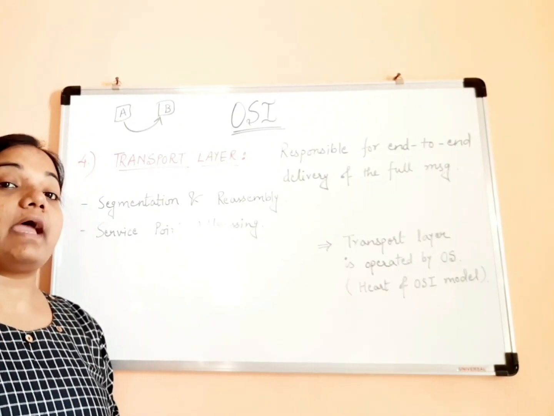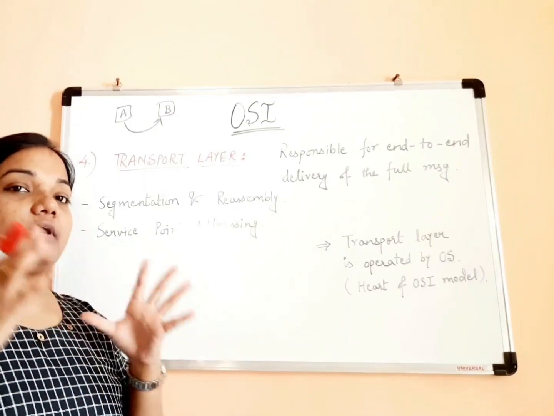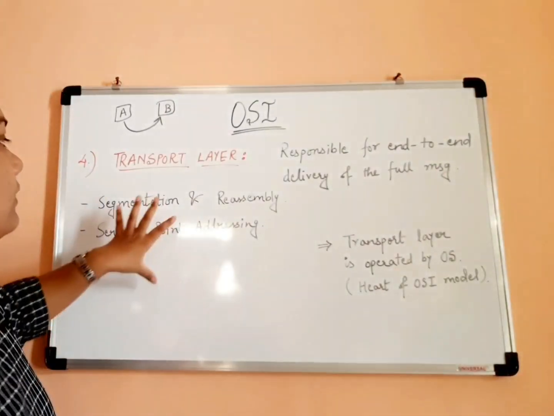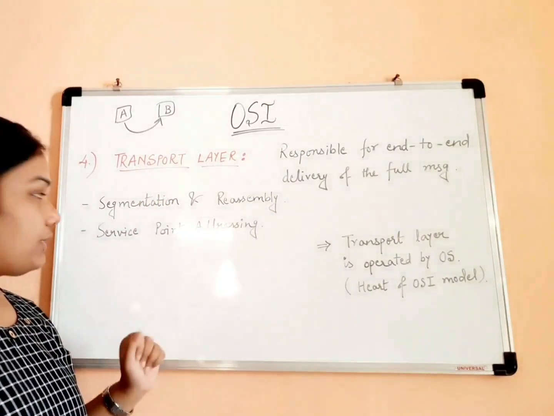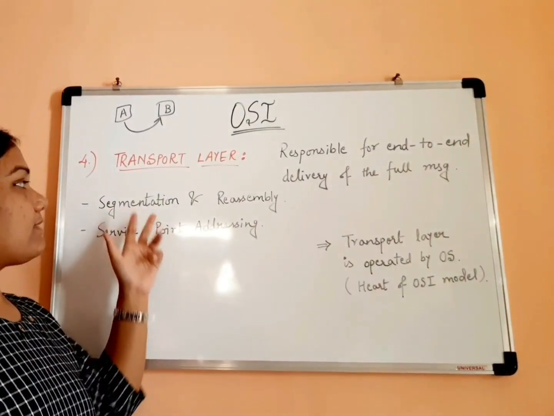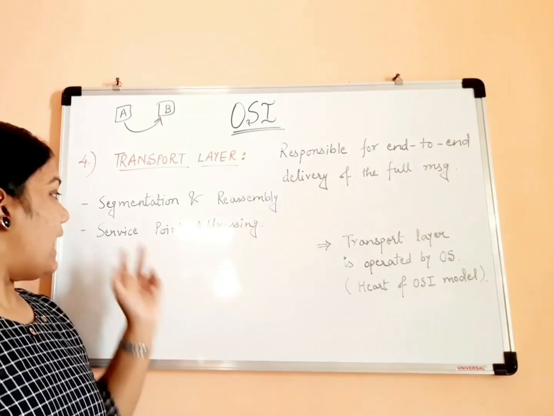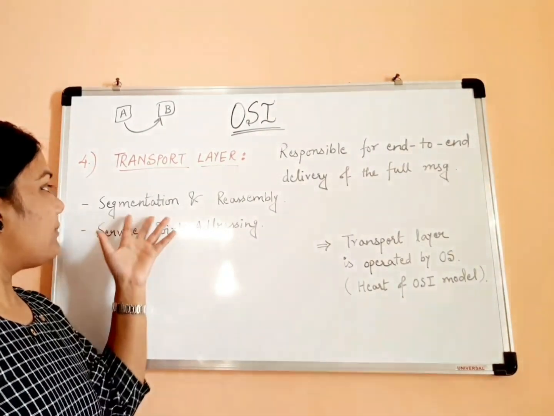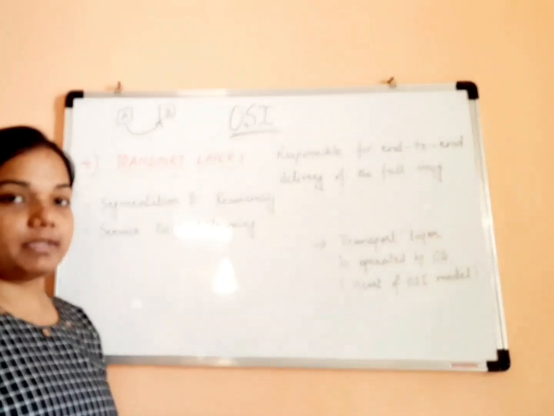So who does end-to-end delivery of message? Transport layer does that. Okay. Now, what are the main functionalities of transport layer? The first one is segmentation and reassembly, and the second one is service point addressing. So what do we mean by segmentation and reassembly?